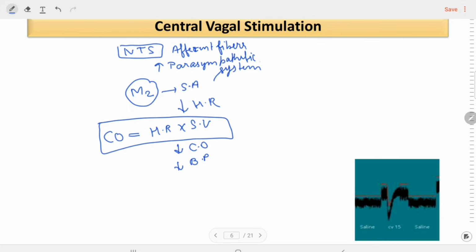So because of the stimulation of the central vagal nerve, the final action on the BP and the heart rate is that BP decreases and the heart rate also decreases. Here in the graph we can see the decrease in the BP and the decrease in heart rate also.